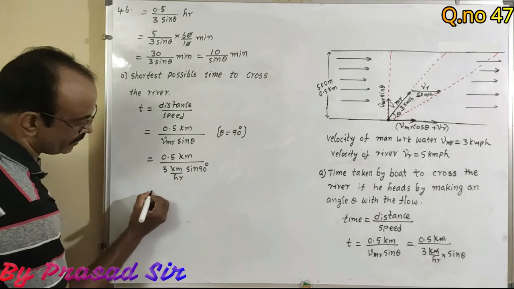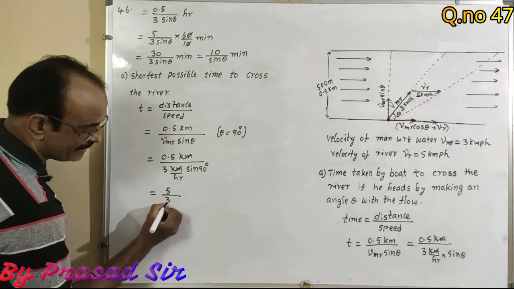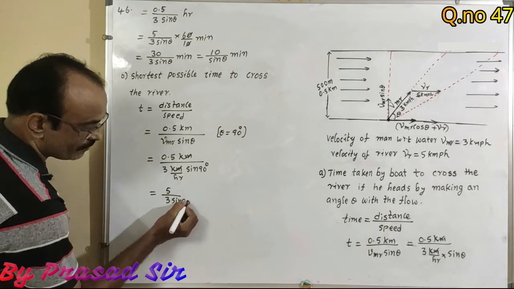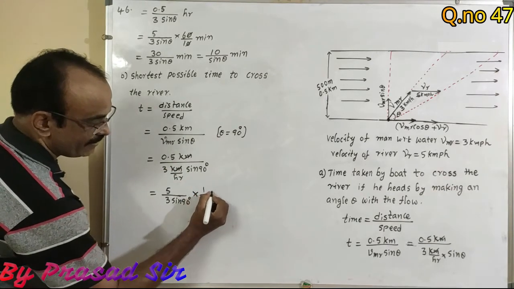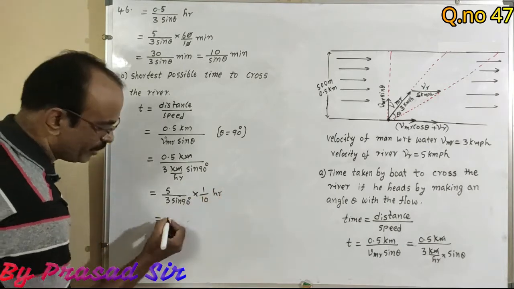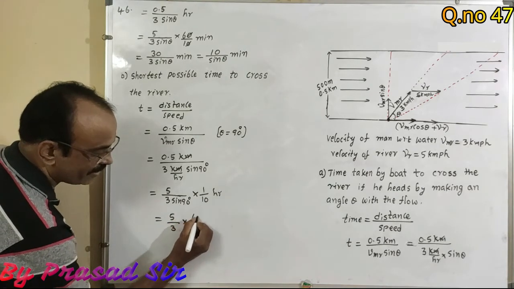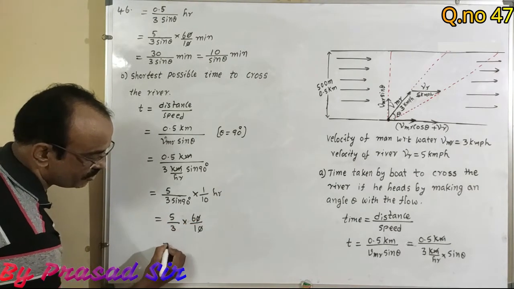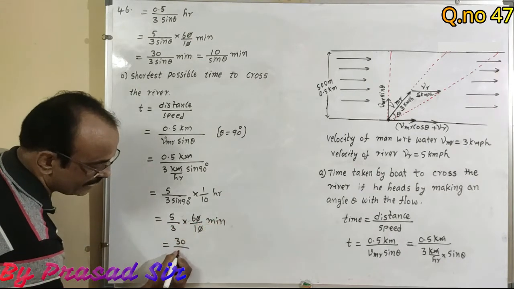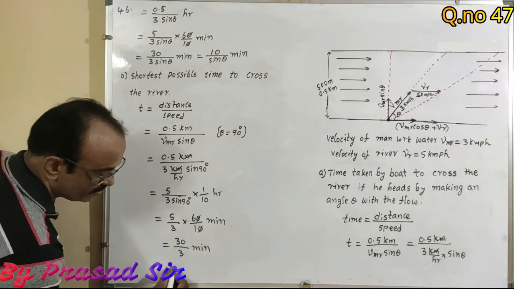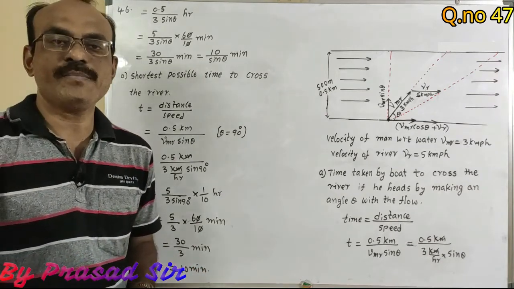Here 3 km per hour. So here this kilometer gets cancelled. 5 divided by 3 sine 90 degrees, into 1 divided by 10 hours. But I want to convert into minutes. So that's why 5 by 3 sine 90 is 1, into hours convert into minutes, means 60 by 10. 0 cancels. So here 5 6s are 30 divided by 3, minutes is equal to 10 minutes. This is the solution for question number 47.